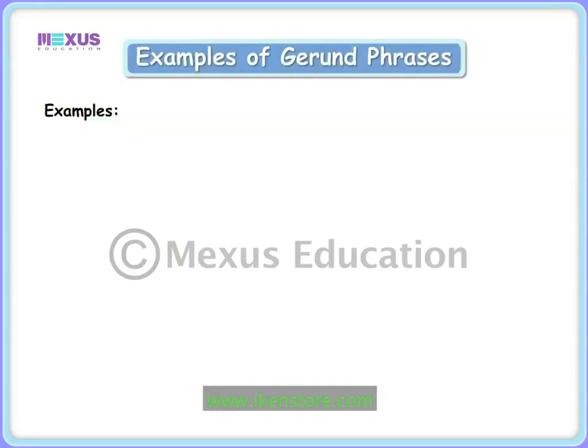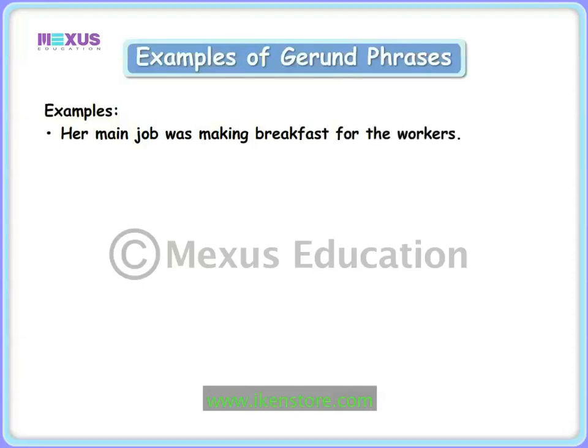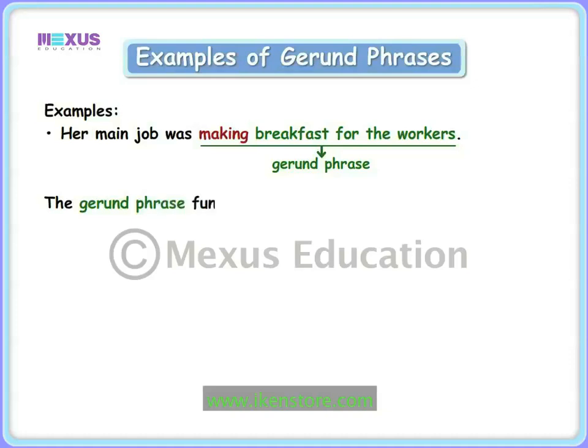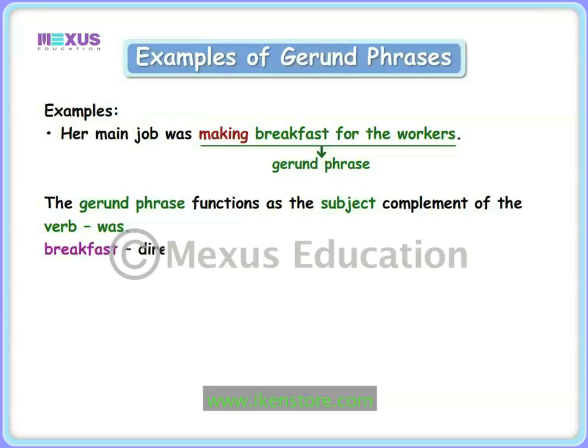Look at the following examples. Her main job was making breakfast for the workers. In this sentence, the group of words making breakfast for the workers is a gerund phrase and it contains the gerund making. The gerund phrase functions as the subject complement of the verb was. Moreover, the word breakfast is the direct object of the gerund.